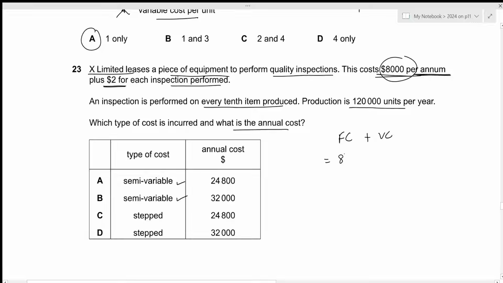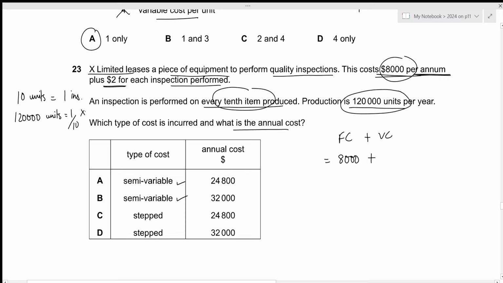We have the fixed cost to be 8,000. Now we are concerned with the variable cost. An inspection is performed on every 10th item produced. So for every 10 units, there will be 1 inspection. And we have a total of 120,000 units. So we can just utilize our unitary method. For 120,000 units, there will be 1 by 10 times 120,000 inspections, which will just be 12,000 inspections.